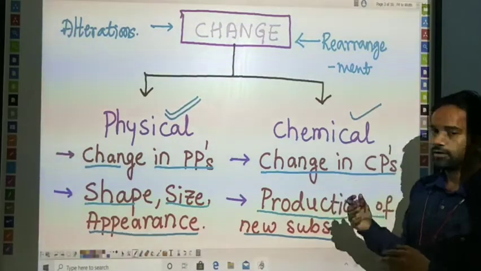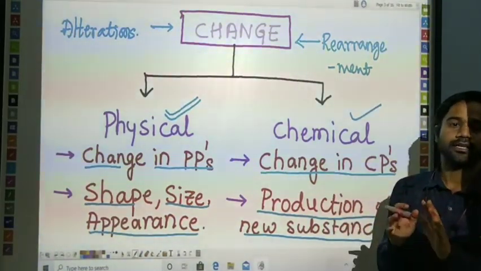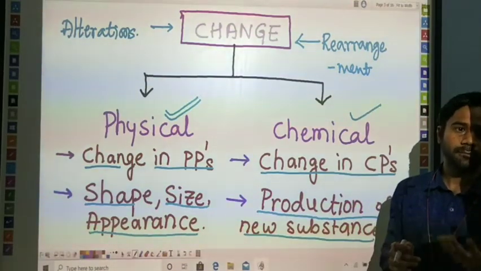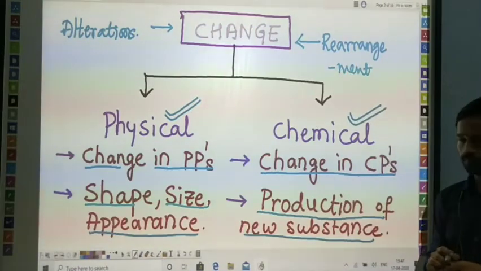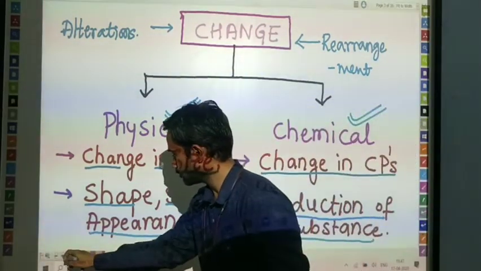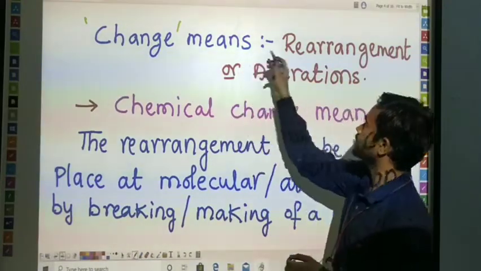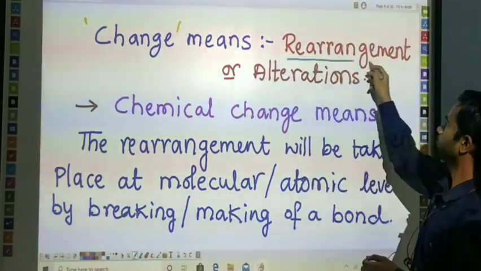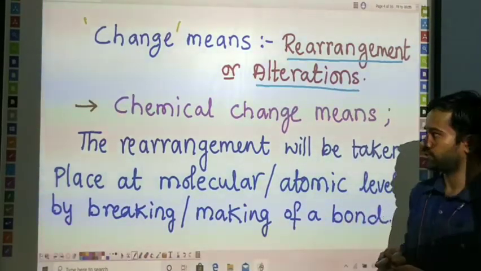Whenever a chemical change is observed, there must be a new substance different from the previous one. That we call a chemical change. Change means rearrangement and alteration.